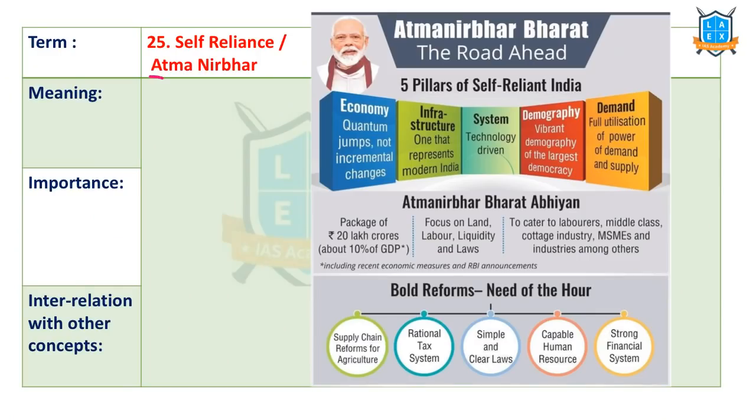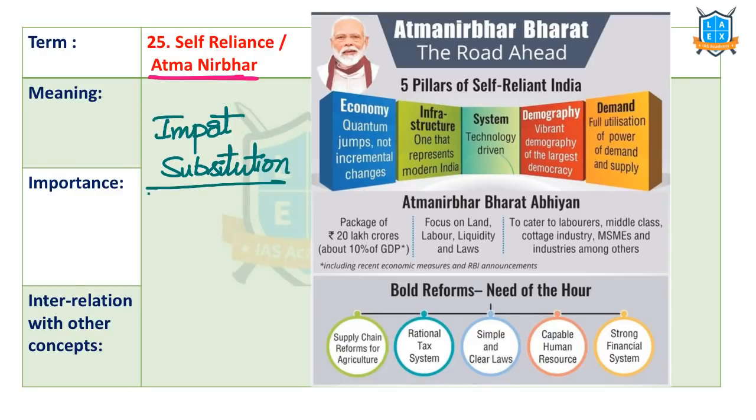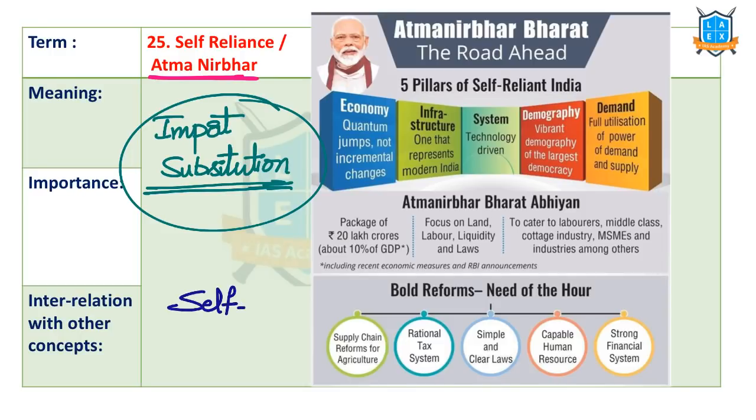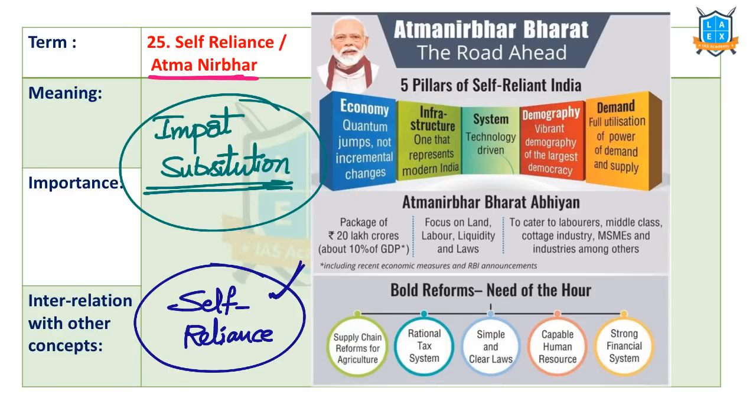The next important term is Atma Nirbhar. Atma Nirbhar is self-reliance. There is a difference between import substitution and self-reliance. What is the difference? Import substitution is a deliberate policy wherein, instead of importing, we are going to use substitutes. That is to reduce the dependence on other countries. But self-reliance is to increase the dependence on our own country and to increase domestic manufacturing and domestic industries. Self-reliance is India-centric. Import substitution is to reduce the dependence on others.